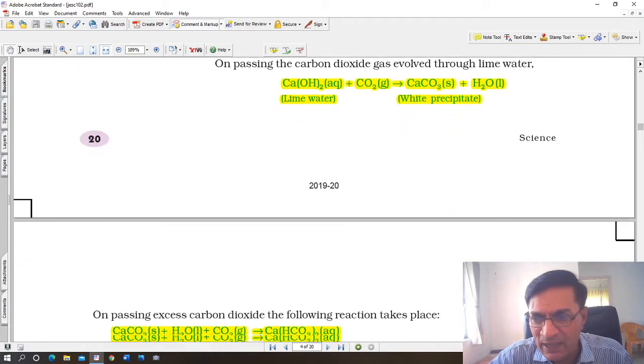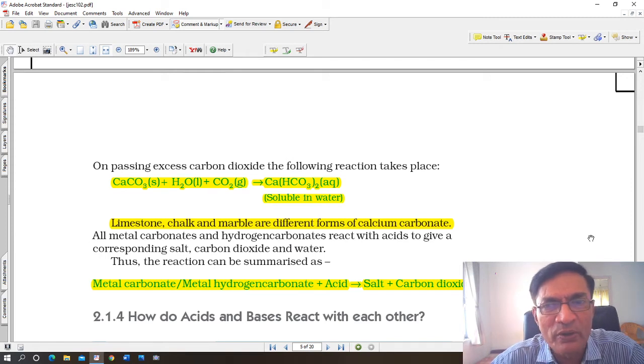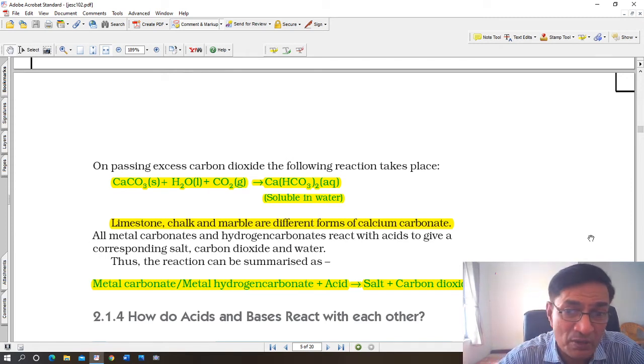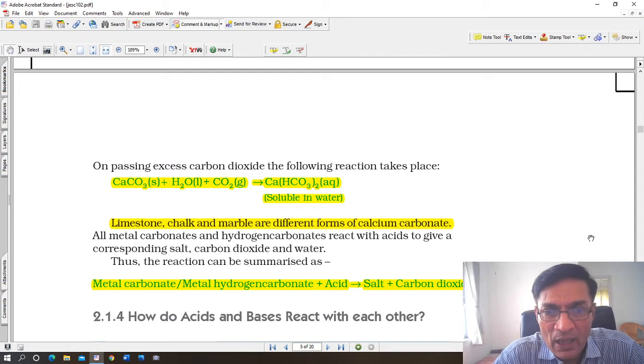Alright, now let us see this. Let's continue. On passing excess carbon dioxide, the following reaction takes place. Calcium carbonate plus water plus carbon dioxide. Now an excess amount of it will form calcium bicarbonate solution in water, Ca(HCO3)2. Limestone, chalk and marble are different forms of calcium carbonate, CaCO3.